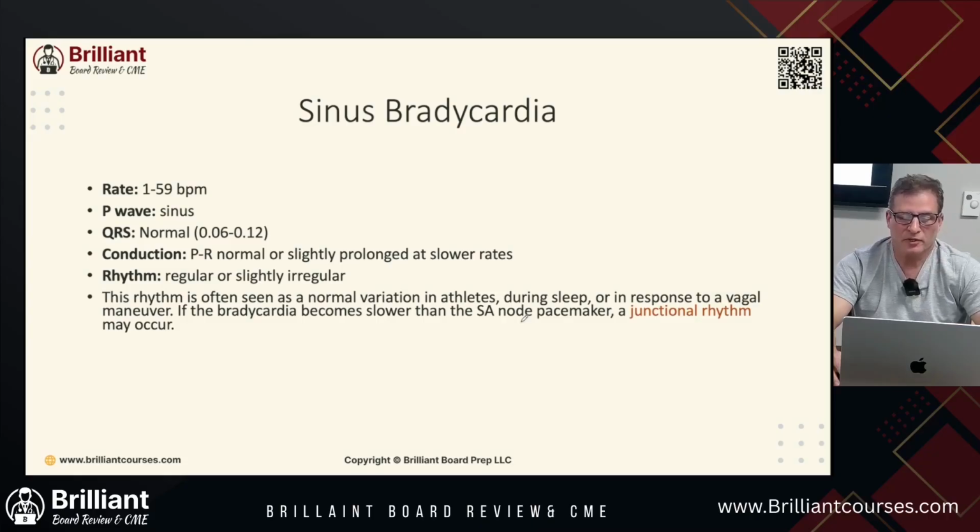If the bradycardia becomes slower than the SA node pacemaker rate, a junctional rhythm may occur. Now, a junctional rhythm is a cardiac rhythm originating from the AV node, okay? We talked before about the SA node. It may originate from the AV node, which is lower down rather than the sinus node, so it would be slower.